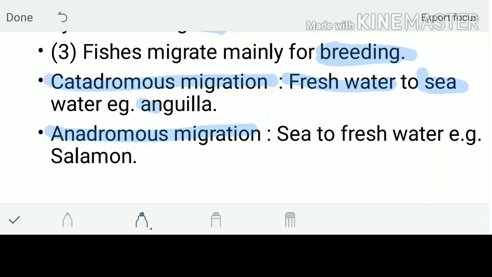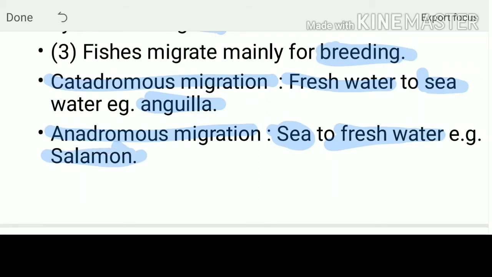Example is anglerfish. And if the same takes place in the vice versa direction, where the fishes are native to the sea but migrate to fresh water for breeding, that is anadromous migration, and the example is the salmon fish.